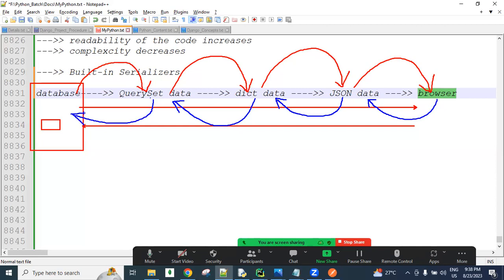Serialization, deserialization. So if we want to create data in the database, the process is called deserialization. If we want to access data from the database, the process is called serialization. We perform get, create, update, and delete operations, different operations. Which operations come under serialization, and which come under deserialization? All these things we will discuss clearly later. We have a separate chapter for serializers, and there I will show you a lot of things.